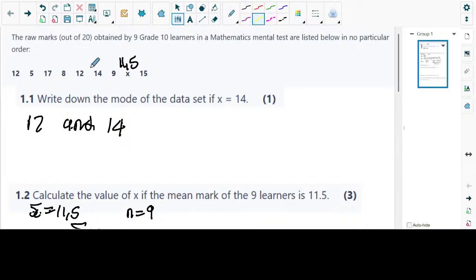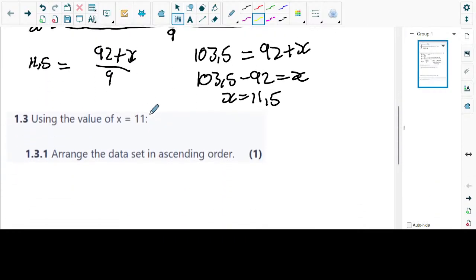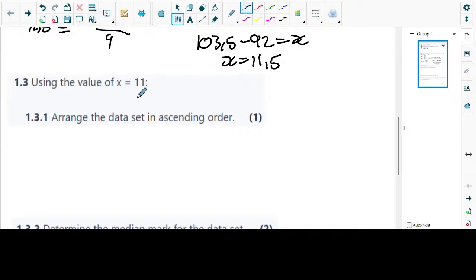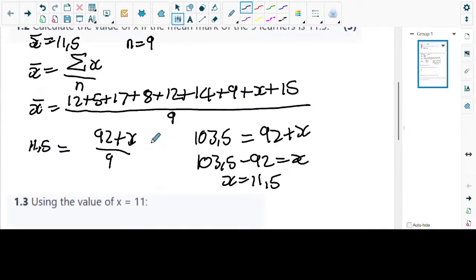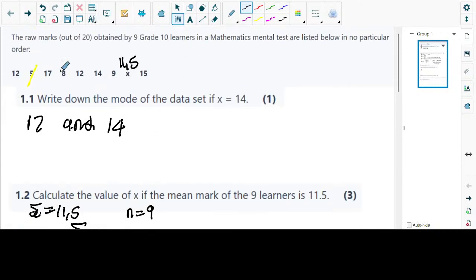That's why I'm saying it's a skill. Once you cancel 5, you go and check. If you see 4, then it means I made a mistake, and 5 is not the smallest one. I can always go back. So now, if we go through this, which one seems to be the smallest? It's 5. Cancel that 5. We go through it again. Who else seems to be following 5? It's 8. We cancel 8 with our pencil.